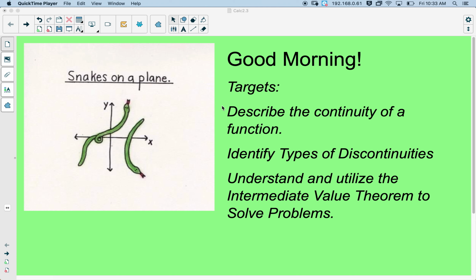And we're moving on. We're on section 2.3. The objectives for this section are to describe continuity, find different types of discontinuity, and then get a good understanding of the intermediate value theorem.